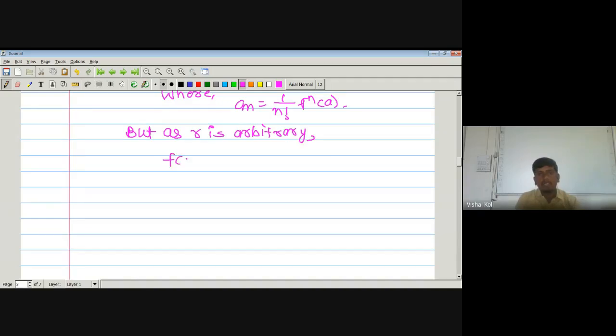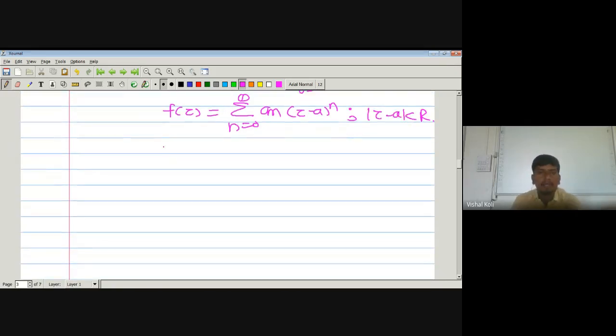Okay, but as small r is arbitrary, f(z) is equal to series n running from 0 to infinity a_n into (z minus a) to the power n for any value in this region, where a_n is nothing but 1 upon n factorial f^n(a).